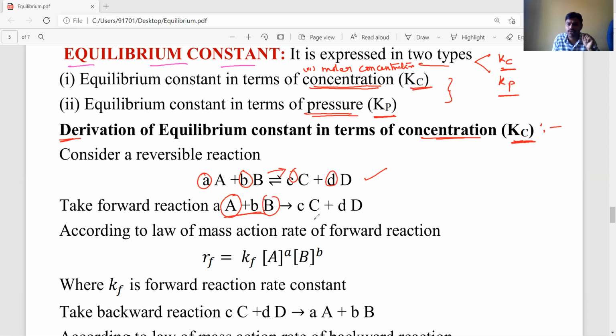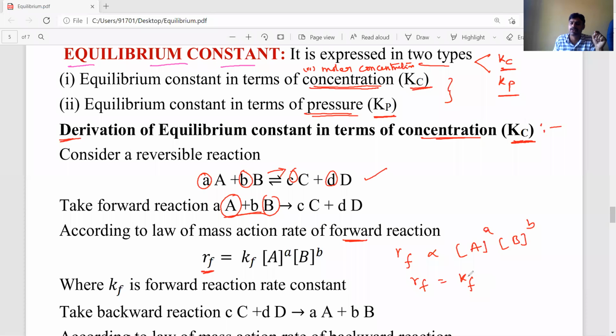For this forward reaction, you have to apply the law of mass action. According to the law of mass action, the rate of forward reaction, RF, is directly proportional to the product of concentration of reactants, [A] power a into [B] power b. Okay, then RF is equal to KF.